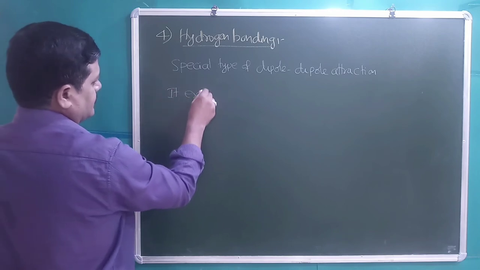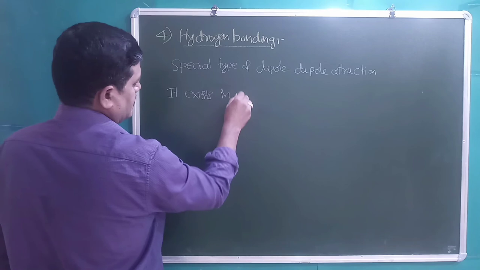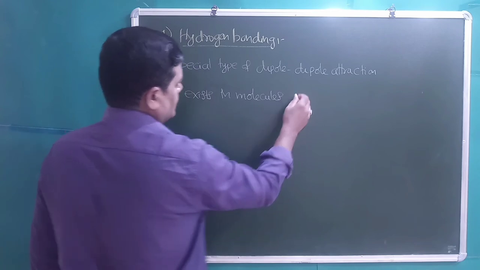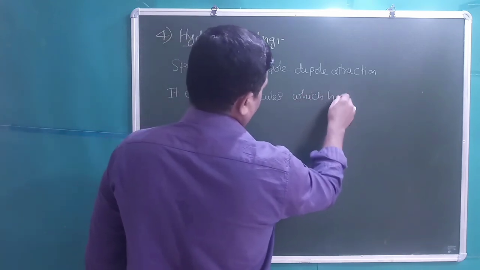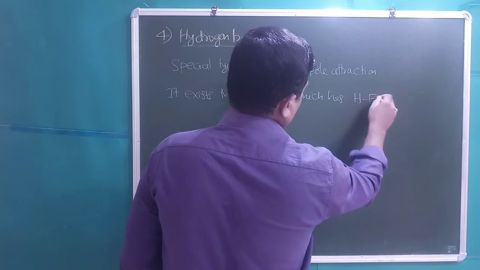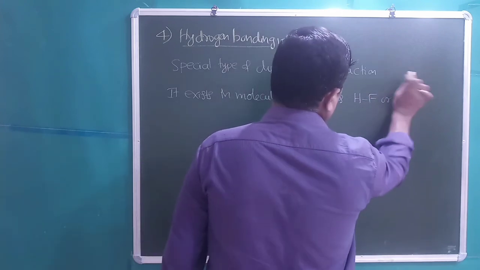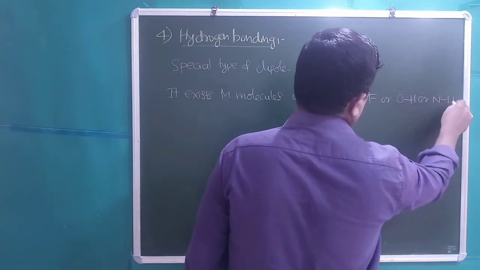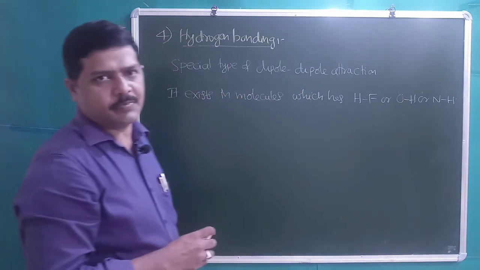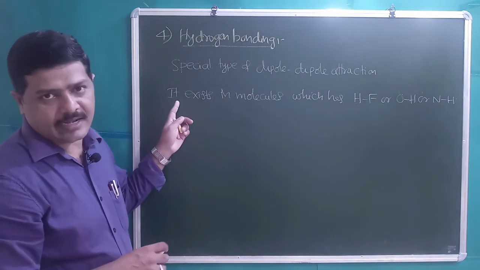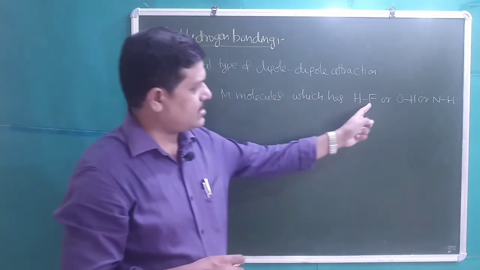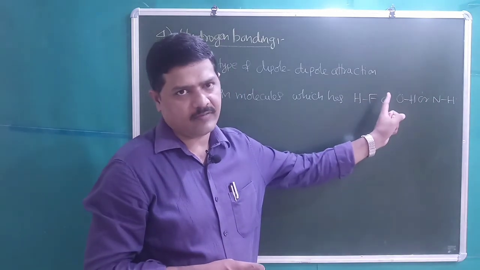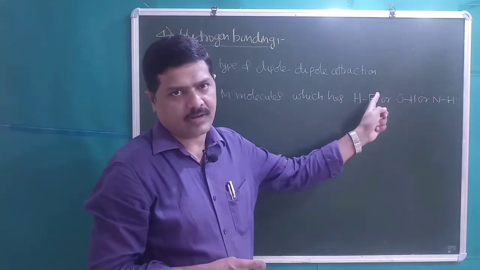It exists in molecules which have an HF bond, OH bond, or NH bond. Students, generally hydrogen bonding is possible when hydrogen is covalently bonded with the more electronegative atoms: fluorine, oxygen, nitrogen. In these three cases only hydrogen bonding will exist, which is a relatively stronger bond.